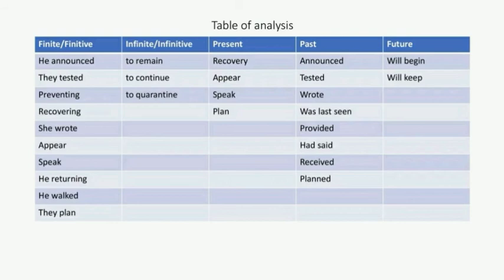Unlike finite verbs, non-finite verbs are not bound by tense, person or number of the subject. Non-finite verbs are an extension of a sentence and can sometimes be left out, depending on the situation or context. The sentence will still make sense without the non-finite verb. There are three kinds of non-finite: infinitive, participle, and gerund.